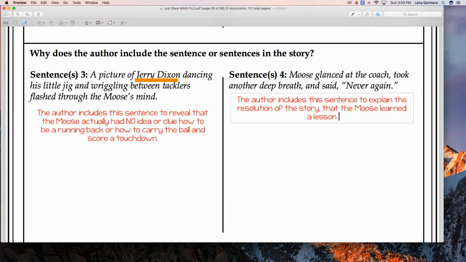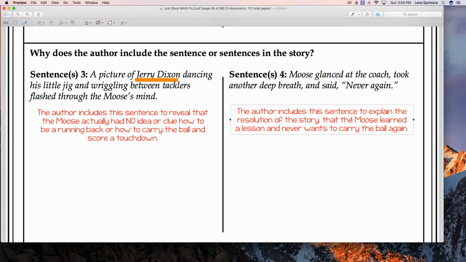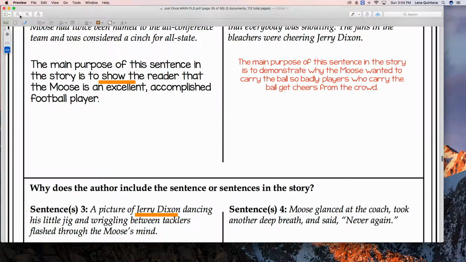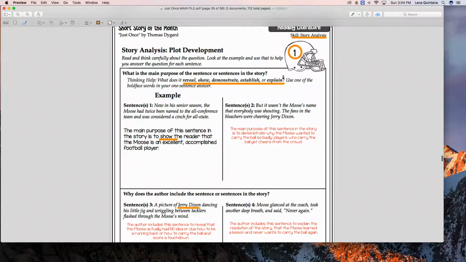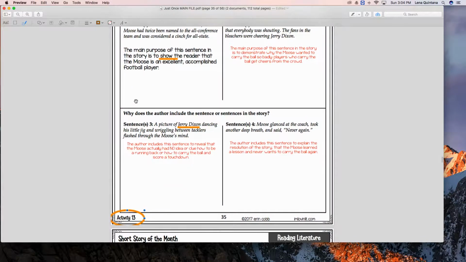Learned a lesson and never wants to carry the ball again. Never in that setting anyways, right? Maybe if he's out playing catch with his friends, he'll want to do it. All right. Because he is capable, of course, but not in that setting. So, okay, that was activity 13, and that was just part 1. Remember, let me zoom out here. Because we have our football helmet, that is number 1. We have another one of these to do, so I will see you in activity 13, part 2. All right.